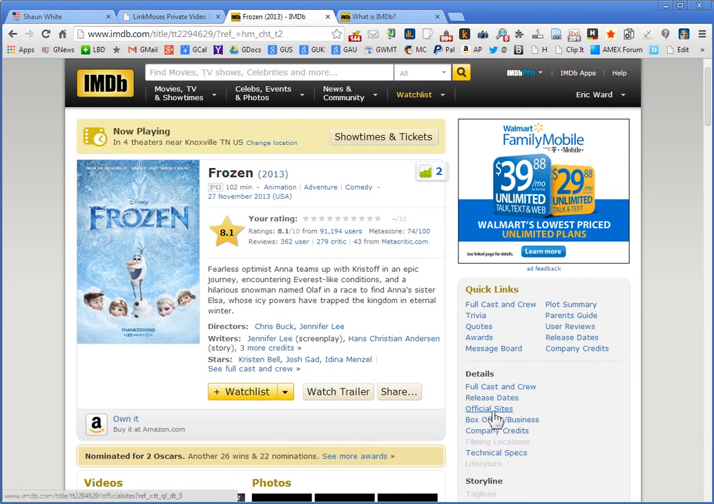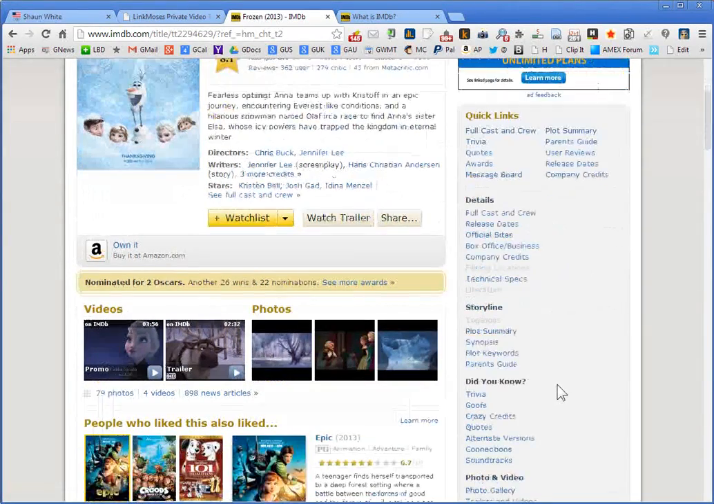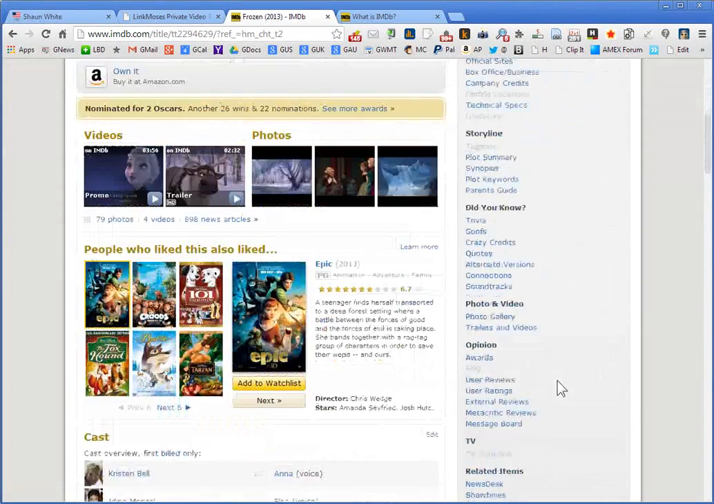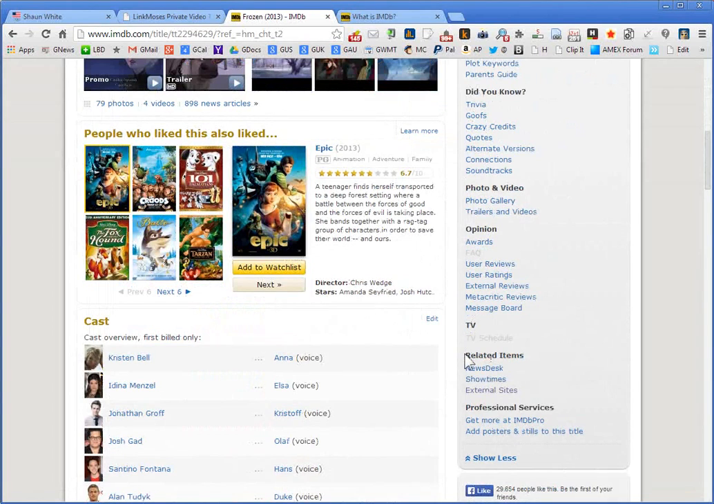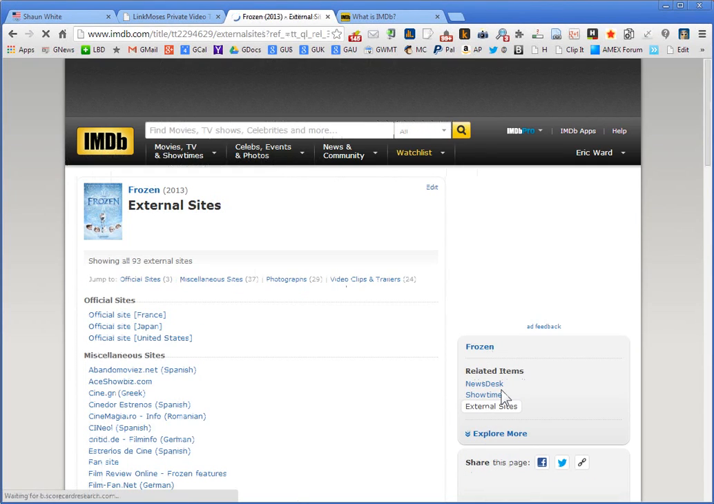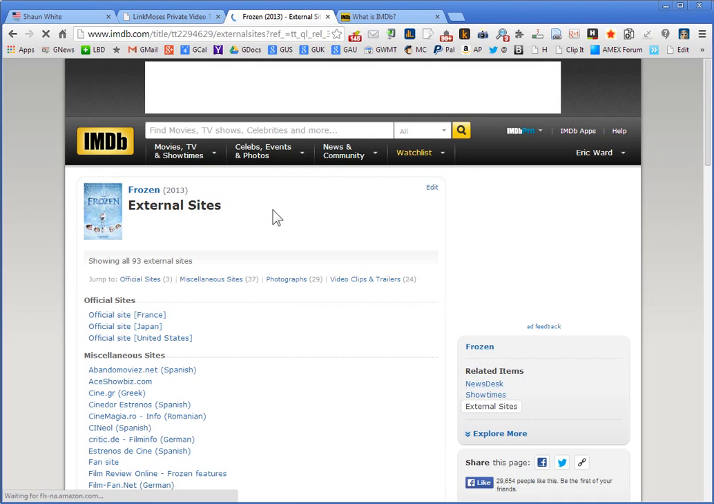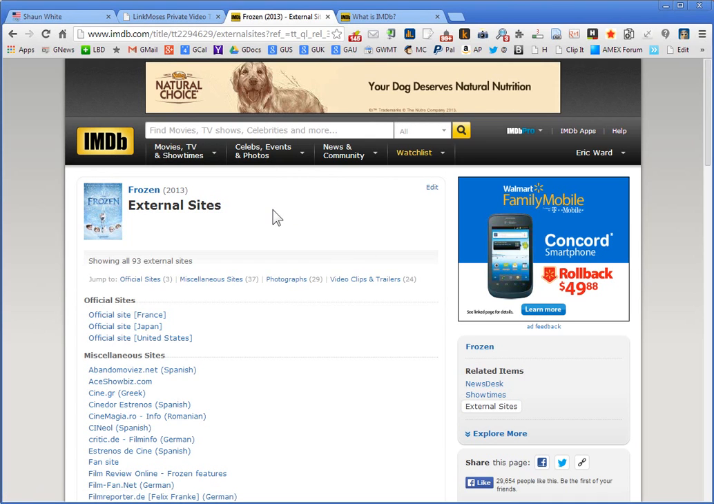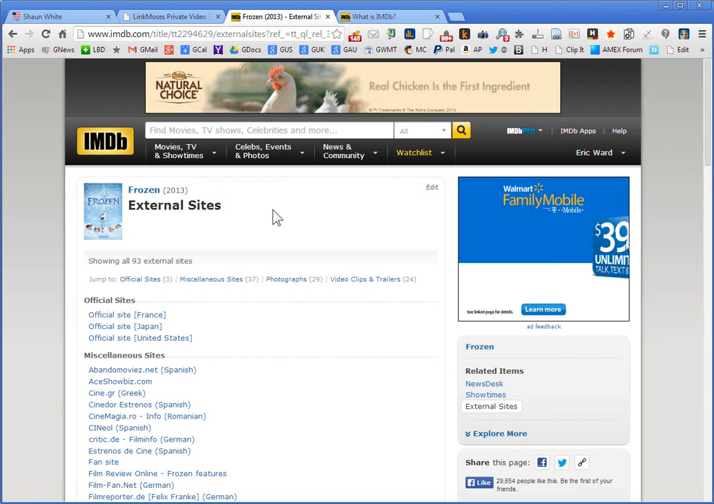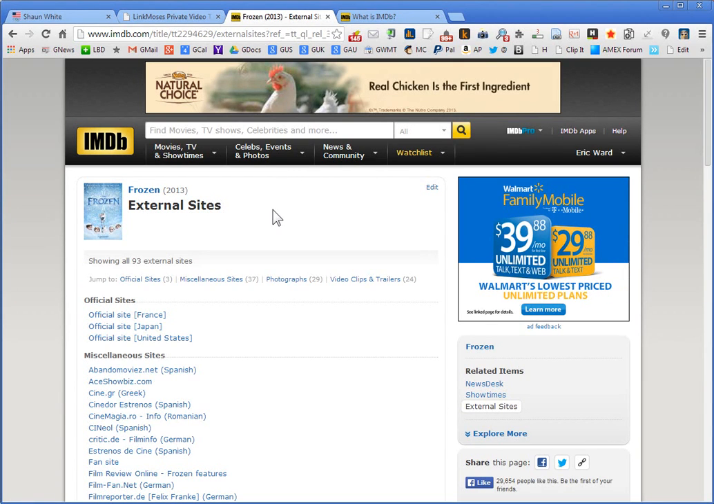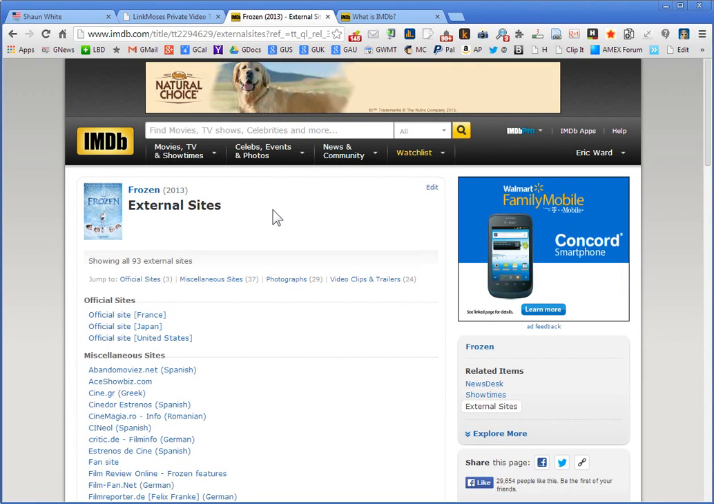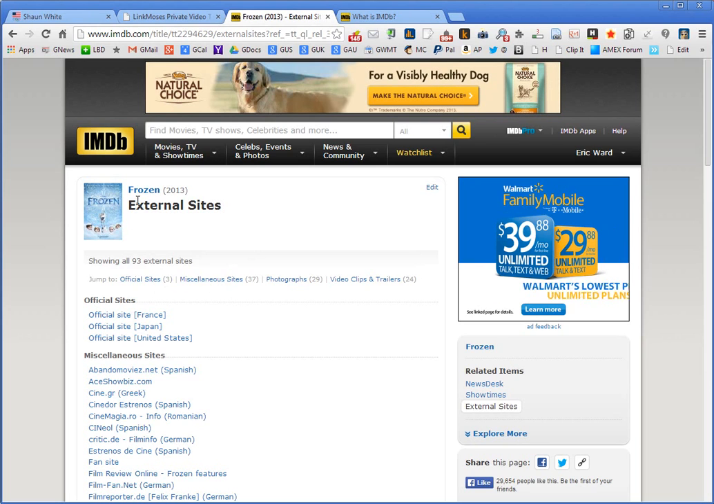Now I've got to scroll with my mouse, and you would almost miss it if you didn't go far enough, because once I scroll far enough down, you're now going to see a subheading called Related Items, and here is External Links. Now remember, this is for the movie Frozen. Obviously, that's not a link opportunity for anybody except those who have content related to the movie Frozen that would then pass to the Internet Movie Database editors and be accepted.